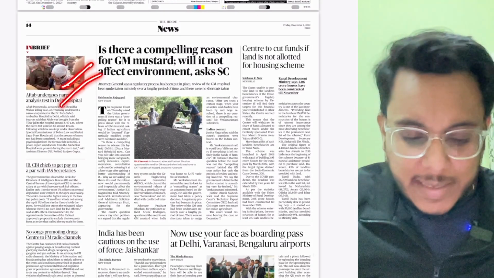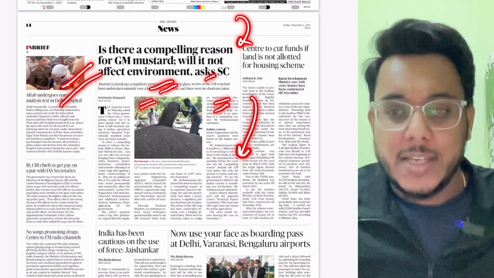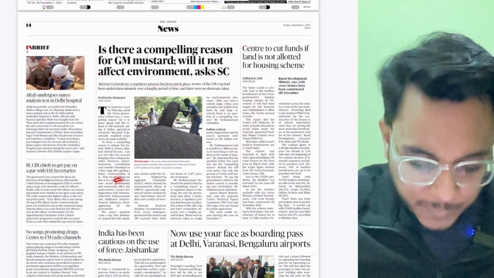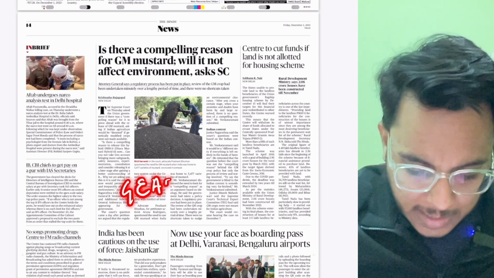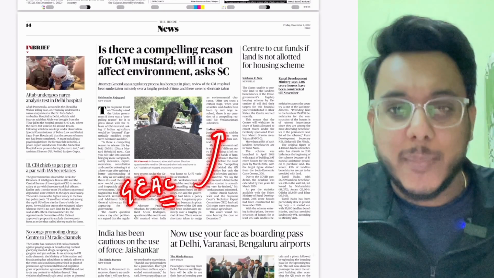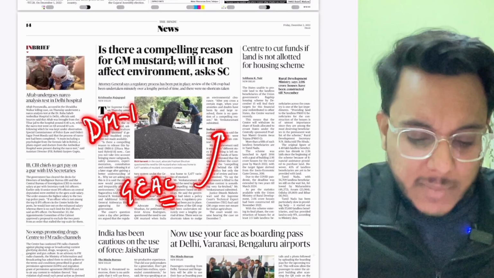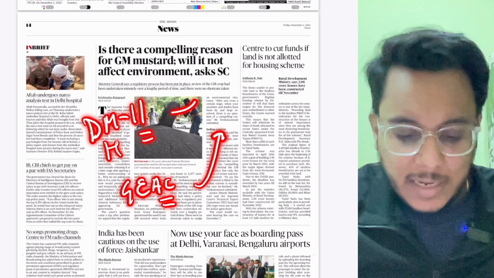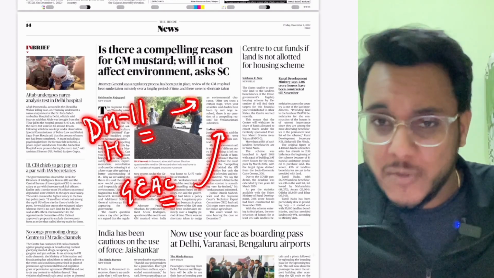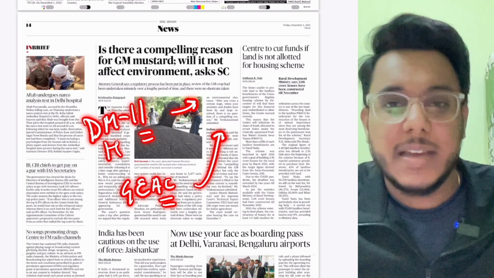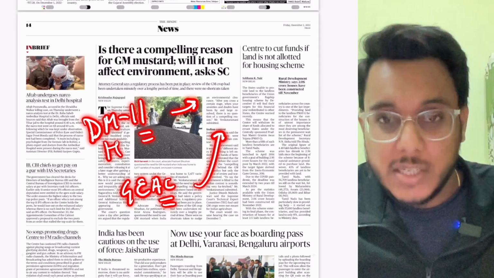Is there a compelling reason for GM mustard? Will it not affect the environment? Asks Supreme Court. So guys, recently what has happened is that the Genetic Engineering Appraisal Committee, GEAC, had given approval to the environmental release of DMH-11, that is the genetically modified mustard. Because of that, many activists have come forward and they are saying that it will impact the environment, and the native varieties of mustard will be lost.